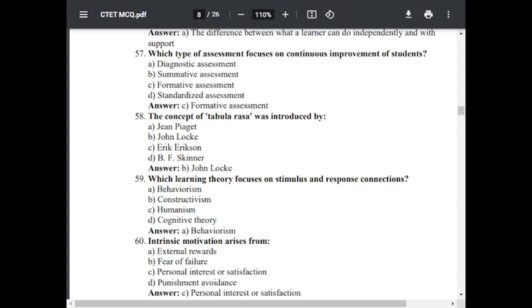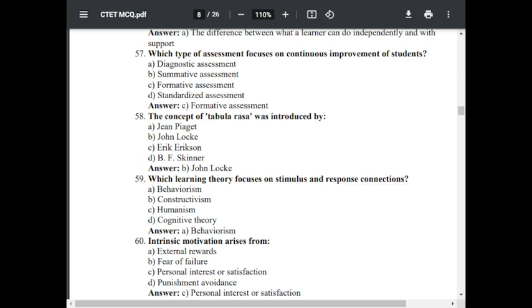Question number 59. Which learning theory focuses on stimulus and response connection? Option A, behaviorism. Option B, constructivism. Option C, humanism. Option D, cognitive theory. The correct answer is B, behaviorism.